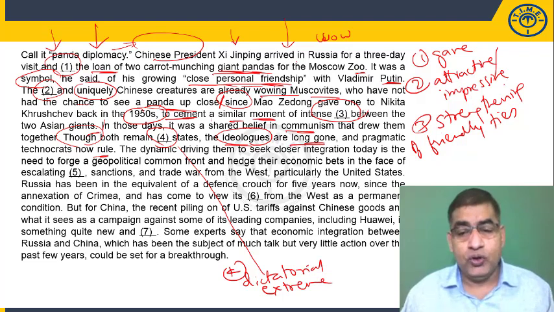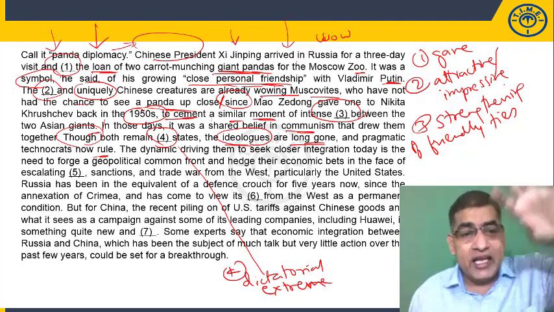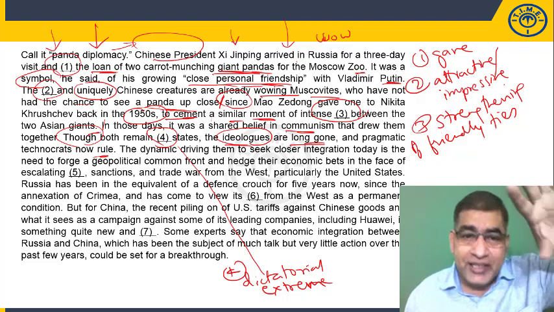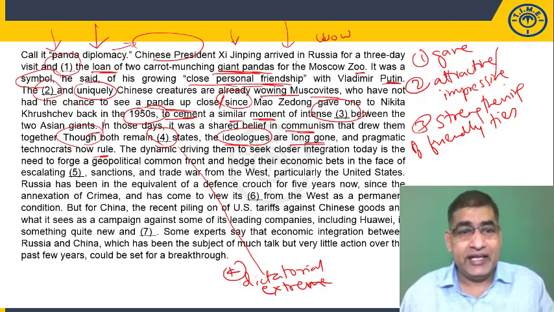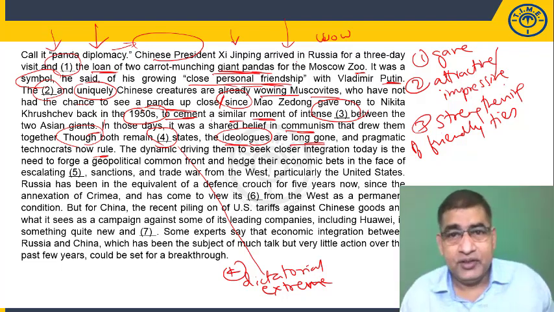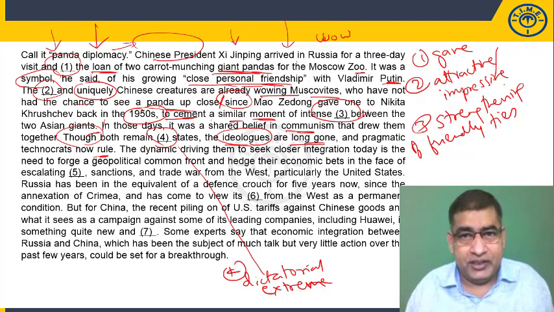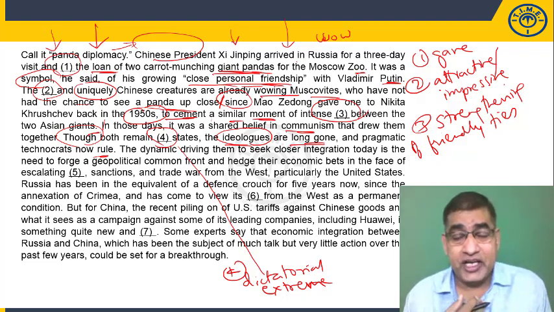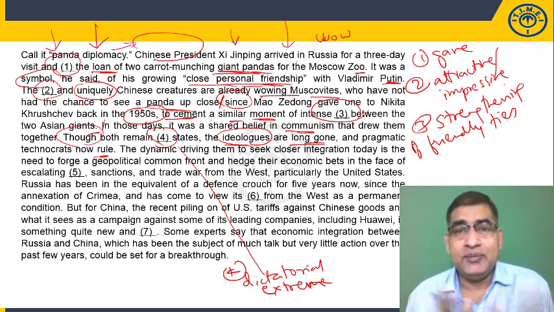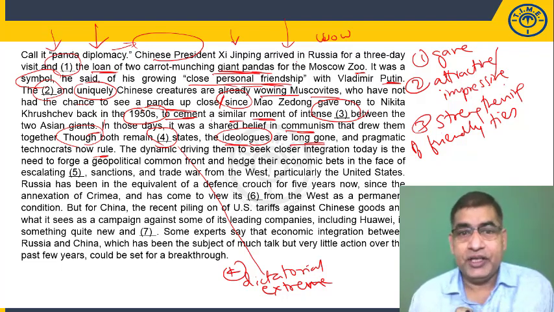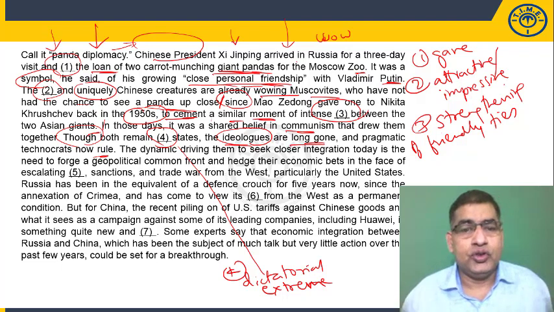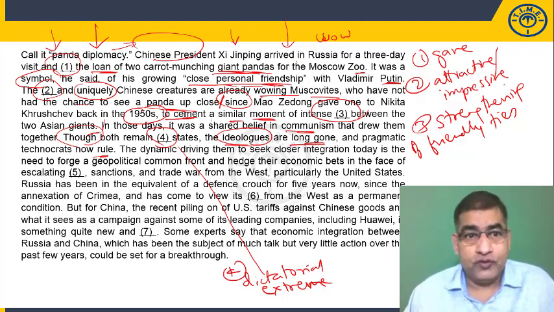So the extremity is still there. The ideologues are long gone and practical technocrats are still there. So the states still remain extreme, obviously, right? China can't become democratic, or even Russia can't have the kind of democracy we see in the US, for example. So that's our clue for the fourth blank.